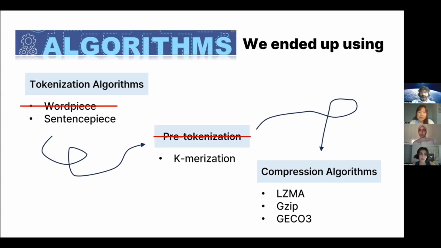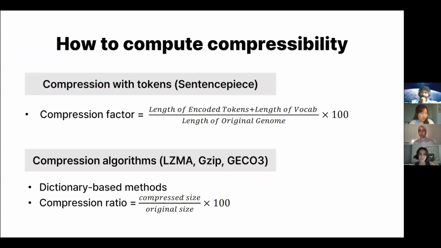So we ended up using SentencePiece and we left out k-merization because we don't need pre-tokenization anymore, and we directly compress our data with compression algorithms. Tokens aim to store more information in a smaller sequence. So we can confidently say compressibility is an important part of tokenization.